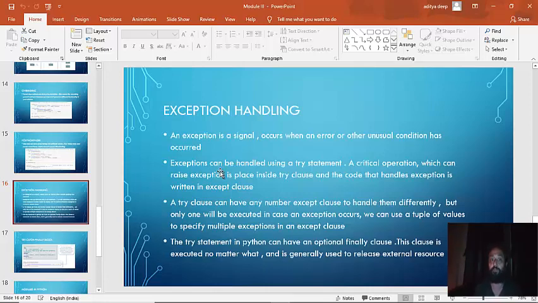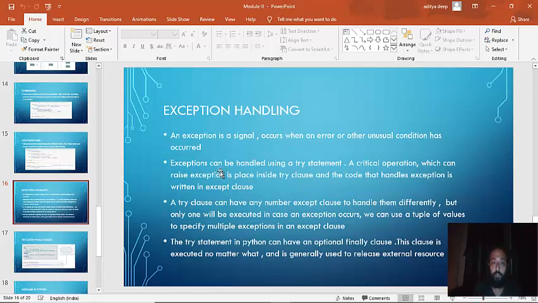So for such problems we do the handling of exceptions. We go and handle whatever exceptions can happen. For handling those exceptions, we have a code block called try catch. We call it the try catch block, and it will hold and handle your exceptions, and stop your application or program from crashing. It will show you an error message, but the program will not stop, it will keep on executing. That's why we go for try catch.